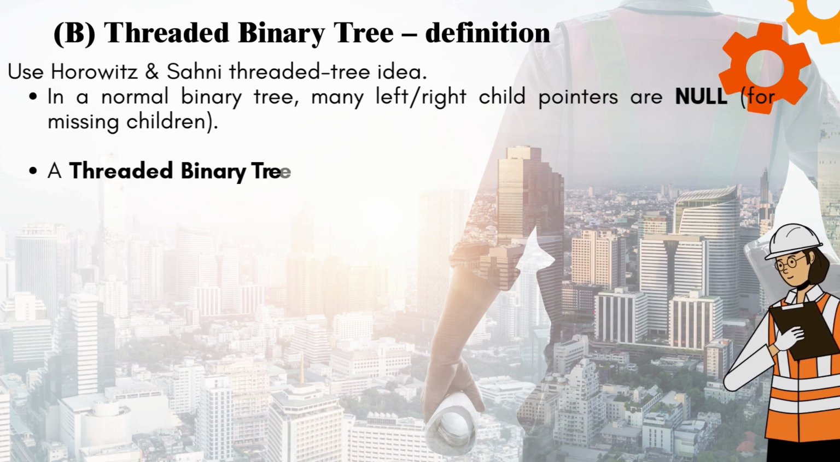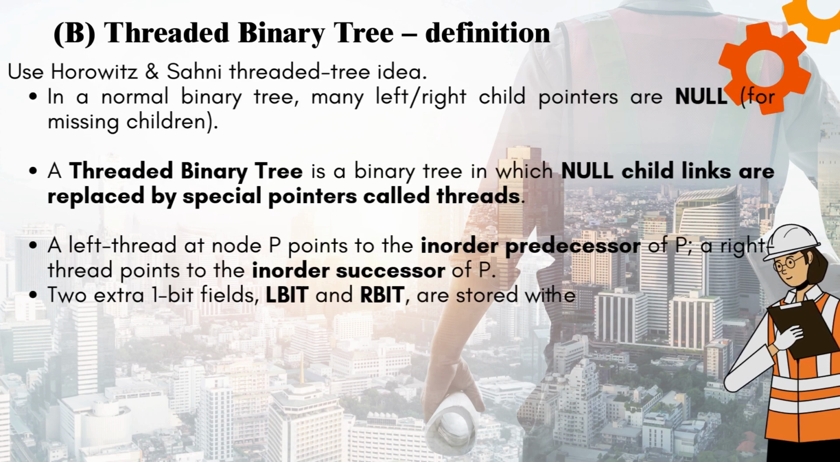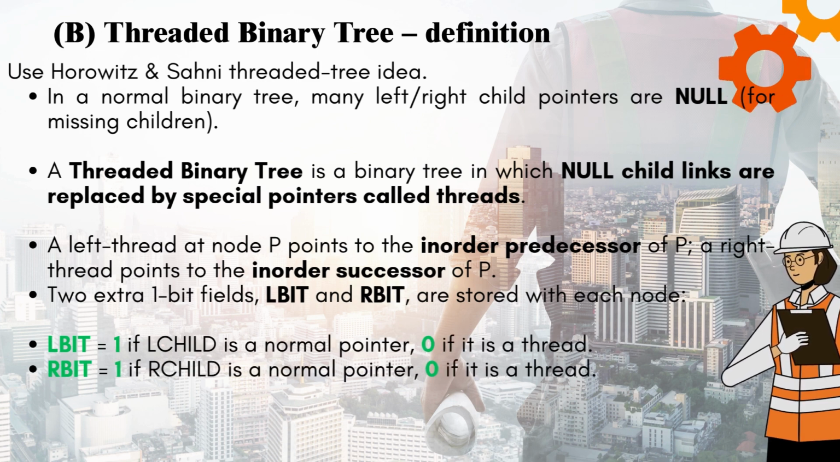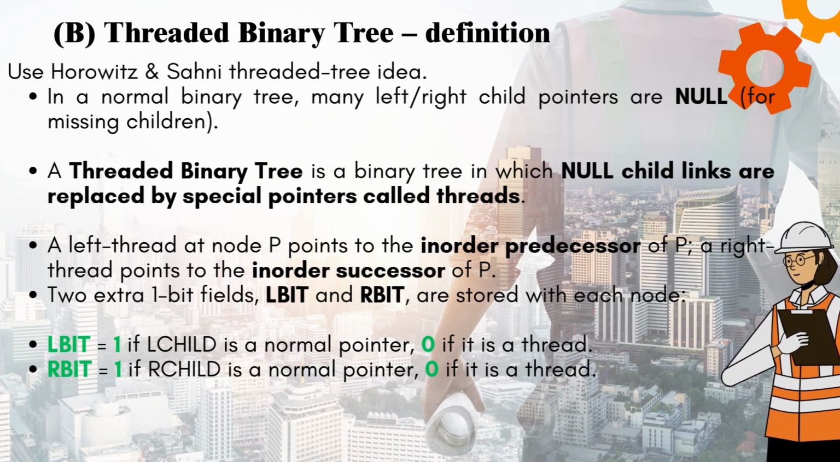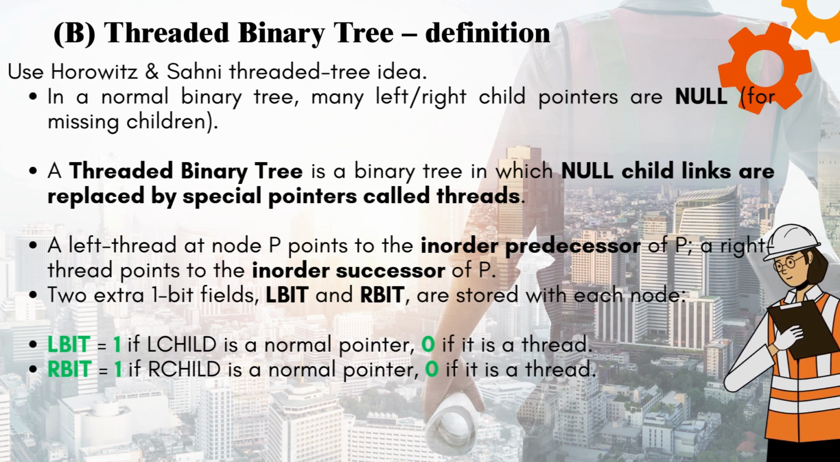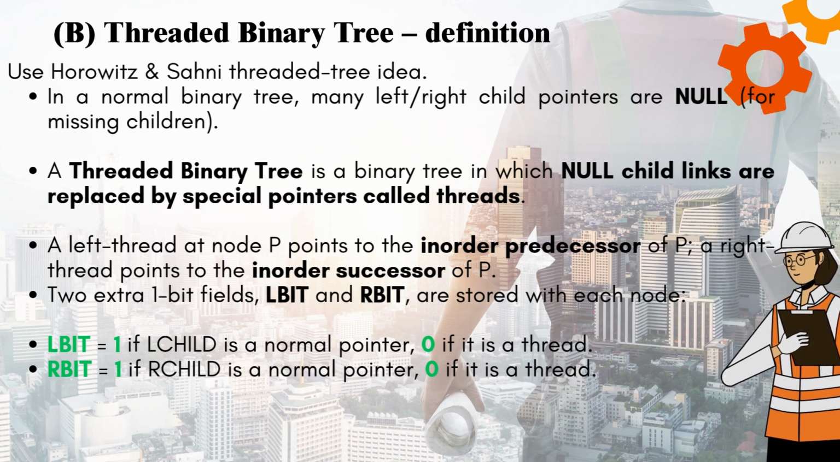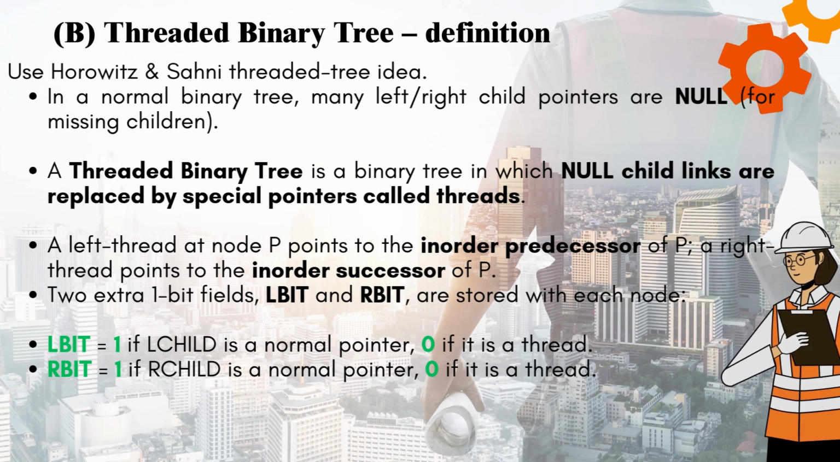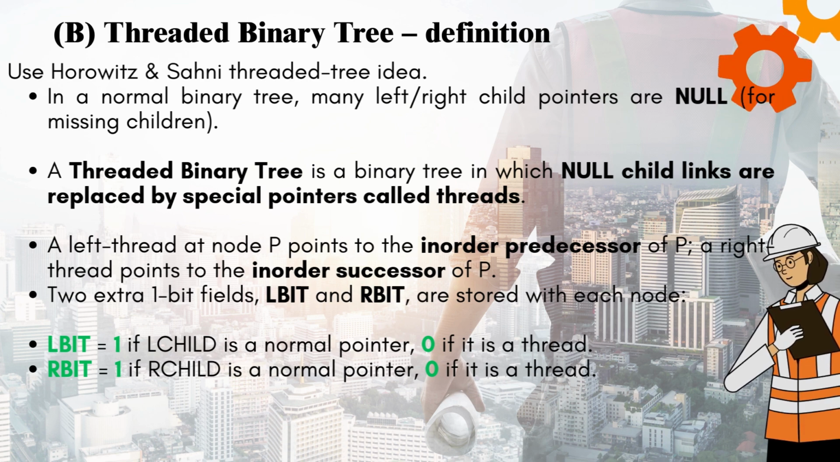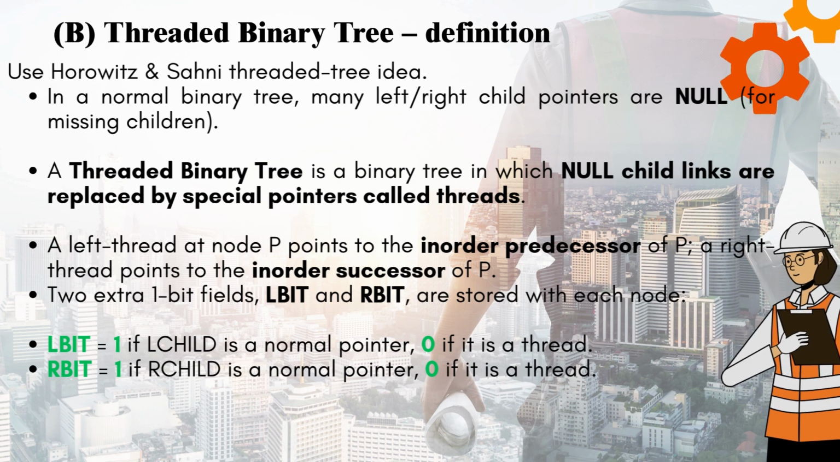B. Threaded binary tree. Definition, using the Horowitz and Sahni threaded tree idea. In a normal binary tree, many left and right child pointers are null for missing children. A threaded binary tree is a binary tree in which null child links are replaced by special pointers called threads. A left thread at node P points to the in-order predecessor of P. A right thread points to the in-order successor of P.